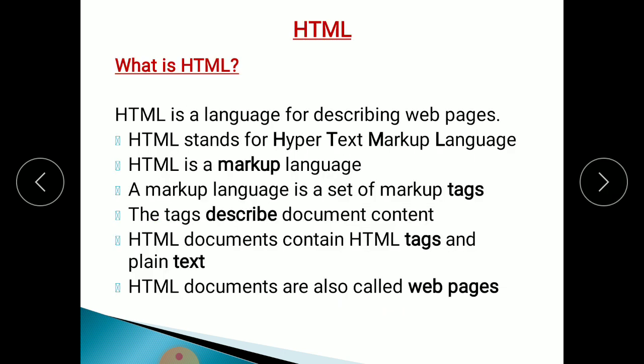Then HTML. HTML means what? What is the full form of HTML? We'll see what HTML means and its full form in the next video class.